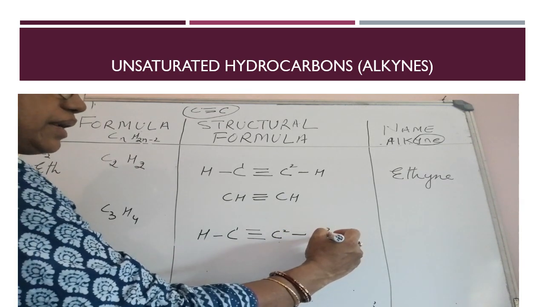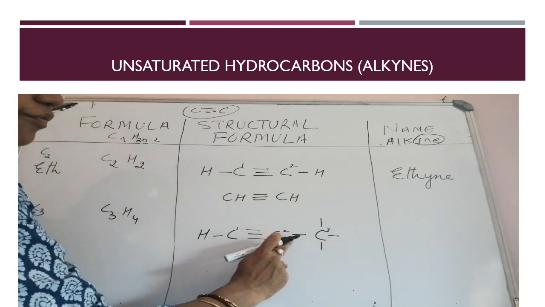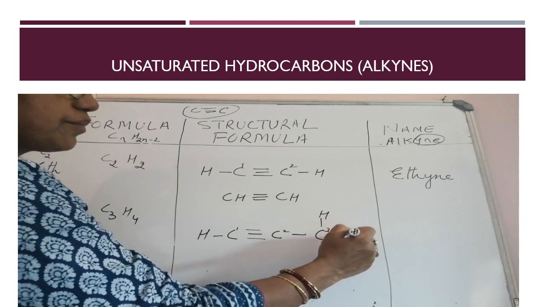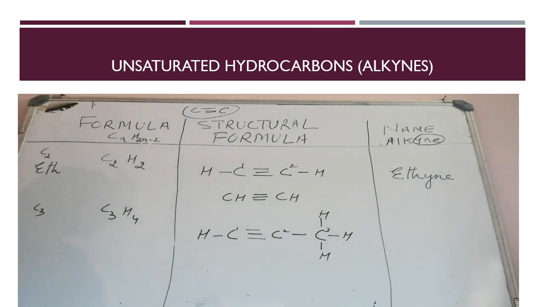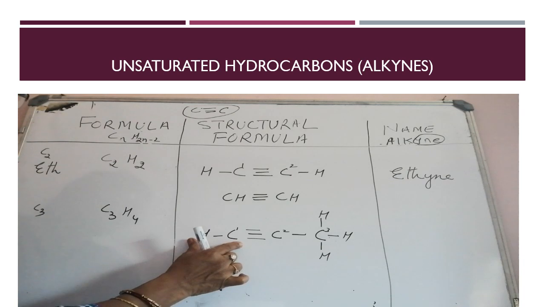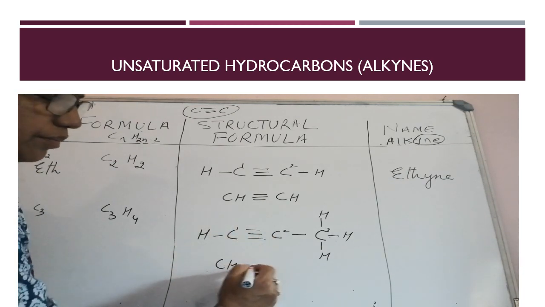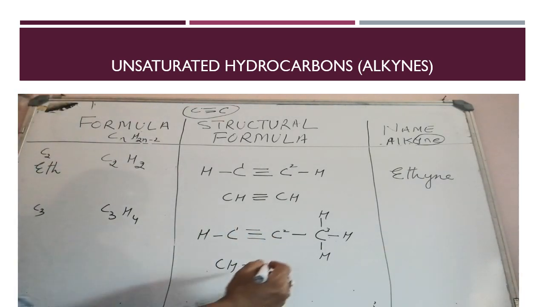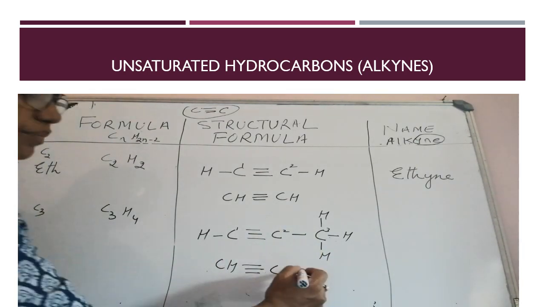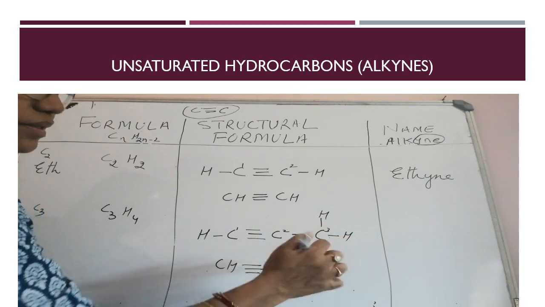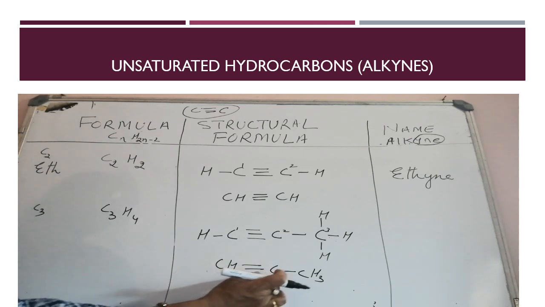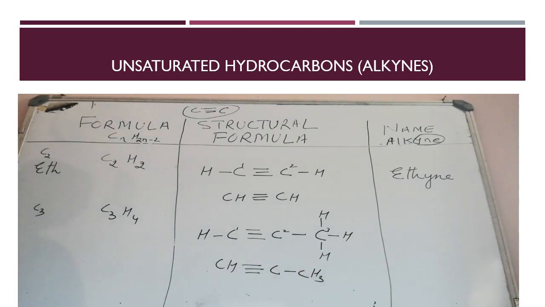Now in the third carbon atom, 1 is bonded with the second carbon, and 3 with 3 hydrogen atoms. For writing the condensed formula, write CH, then carbon-carbon triple bond, then between this carbon and the third carbon atom, 1 single bond, and with this third carbon atom there are 3 hydrogens, so write CH3. So the condensed formula is CH triple bond C single bond CH3.